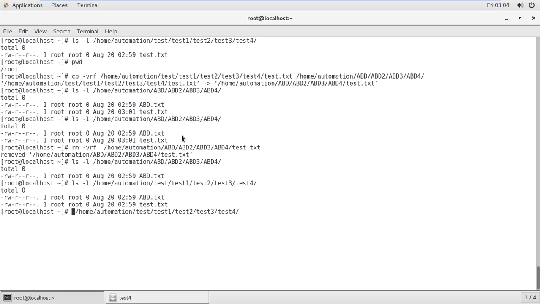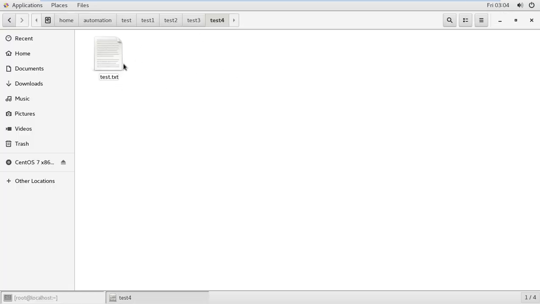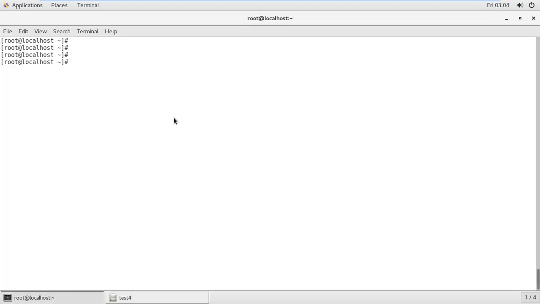Sorry, rm -vrf. Okay, so now there are no files, like a single file, in the taste folders, and the abd file under the abd4 folder.